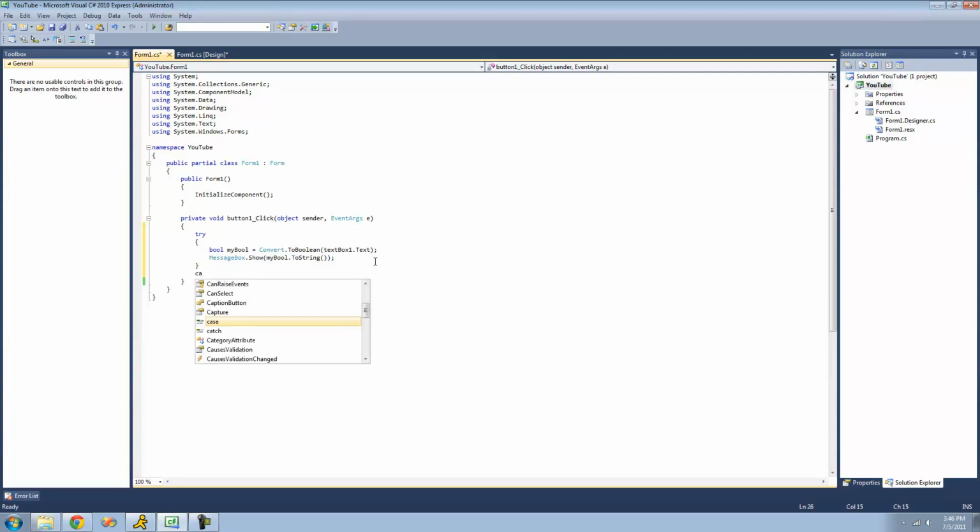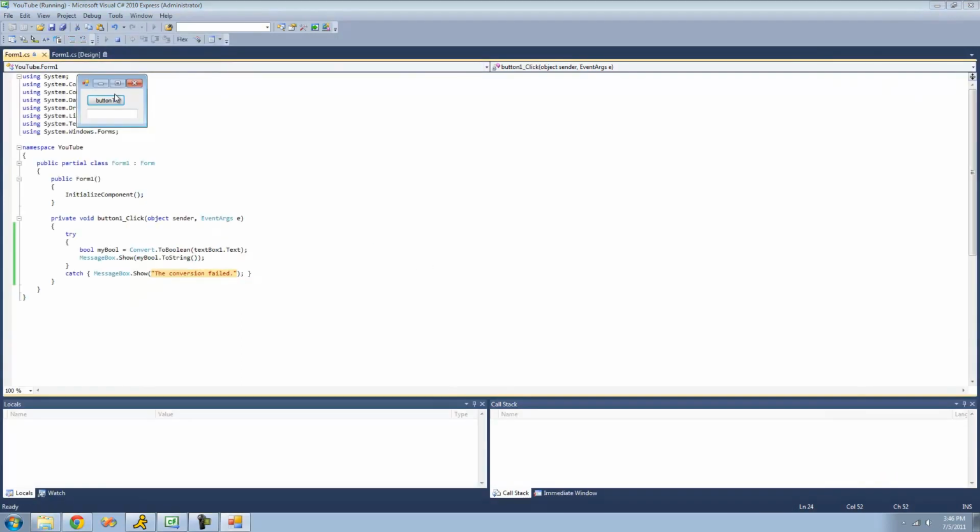And then you can always just put a message box here saying the conversion failed, and then you just know that there's a problem with your conversion, and you can keep on converting or have your application keep on going. So if we type in true, we're fine, but if we try to type in anything else now, we'll just get the conversion failed instead of our application crashing, which is always good.